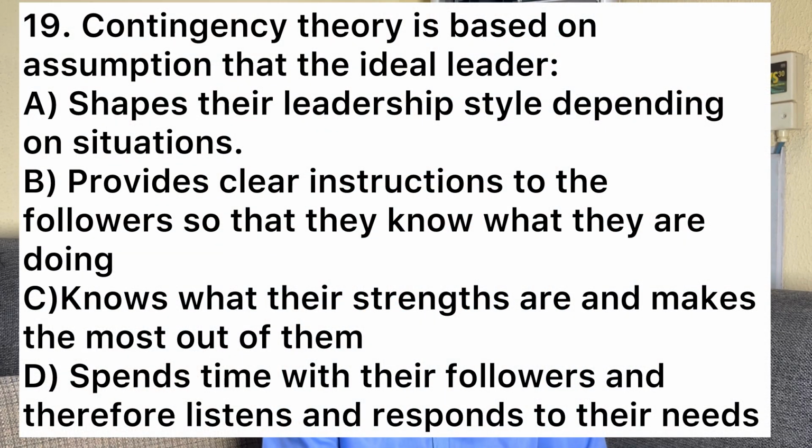Now we move on to number 19. Number 19 says contingency theory is based on the assumption that the ideal leader A, shapes their leadership style depending on situations. B, provides clear instructions to their followers so that they know what they are doing. C, knows what their strengths are and makes the most out of them. D, spends time with their followers and therefore listens and responds to their needs. So this one, the correct answer is A.